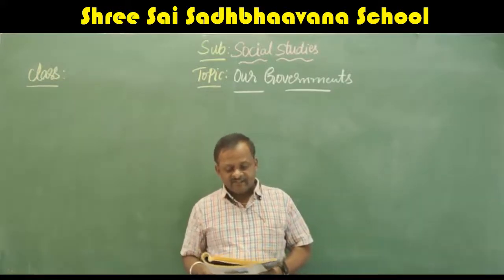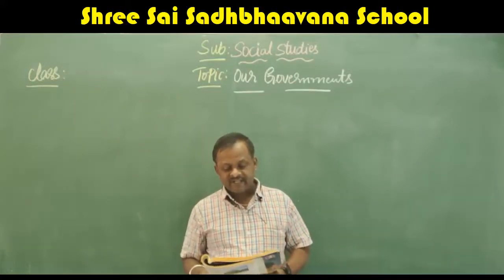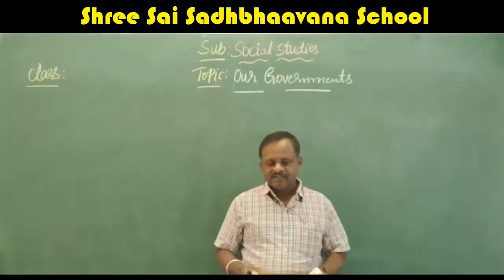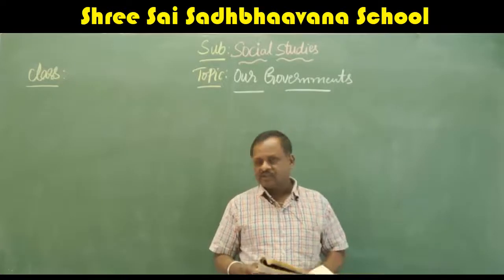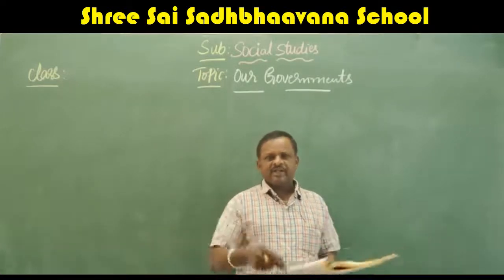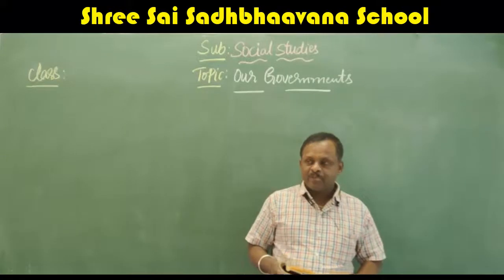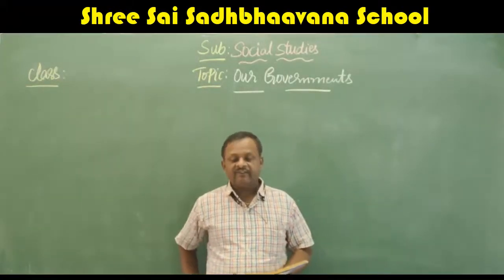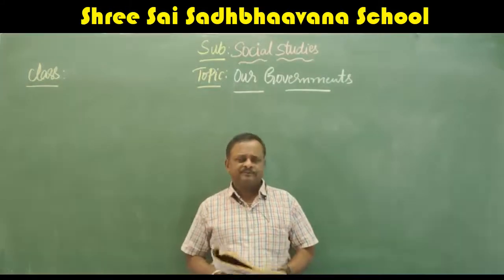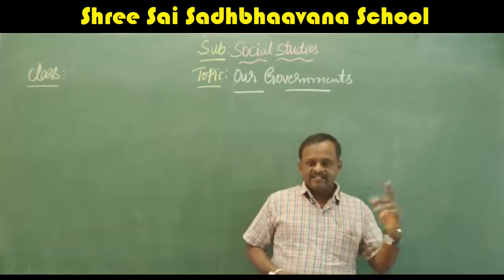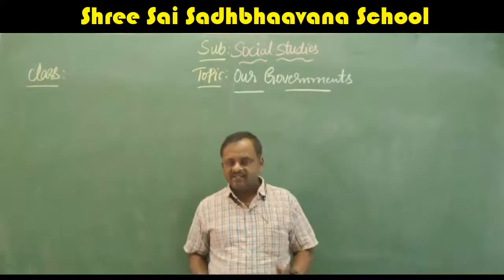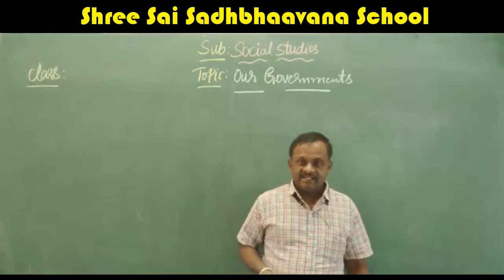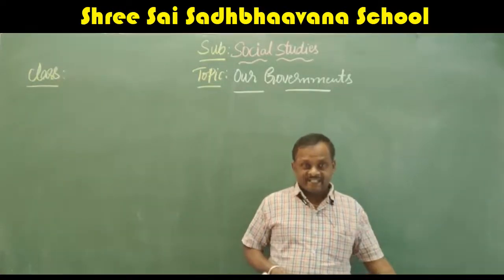Here they have given: in a family, an older member is the head and all other members help him or her to run the house. Maybe she or he looks after the family, and all other people help. In the same way, a group of members is elected by the people to take care of the safety and welfare of the country. All the people will select one person or some persons. It is not possible for one person to maintain everything, so we select some persons. That is called election.